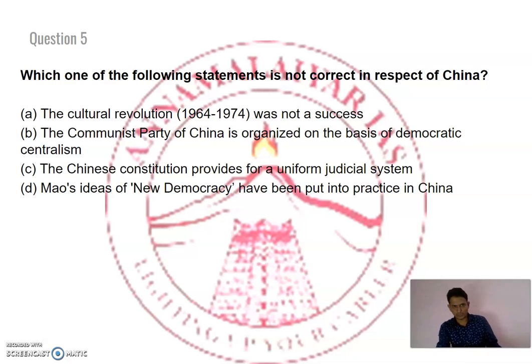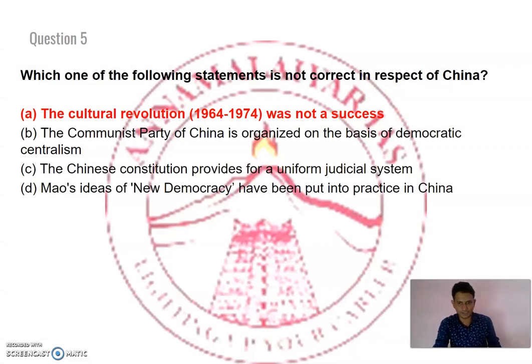So as well as what is this? Point number 1, the Cultural Revolution between 1964 to 74 is the thing which has to be noted, right? That is the time of Mao, right? There were social as well as political movements going on in and around China, which was very successful under Mao. So it is not unsuccessful. That is why point A is wrong, right? It is very successful. That has to be remembered by you people, right? Again, this can be your potential question for the preliminary examination, right? Next one.